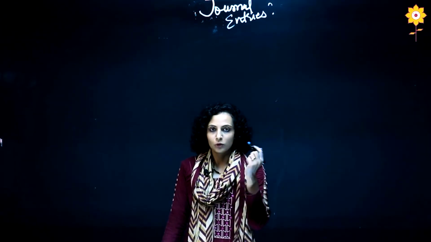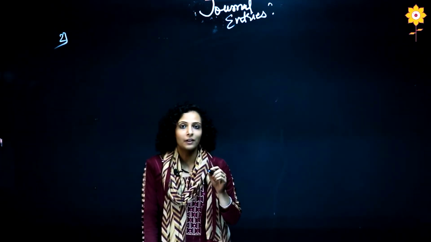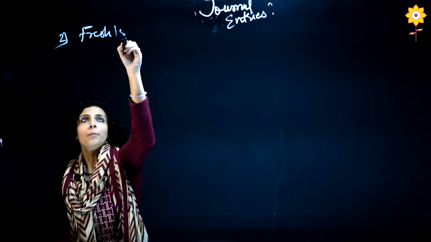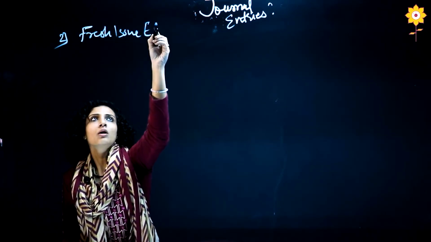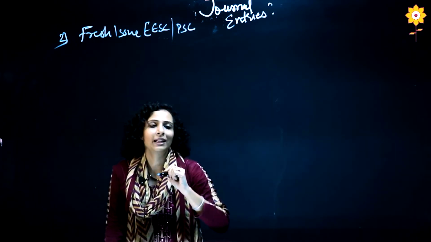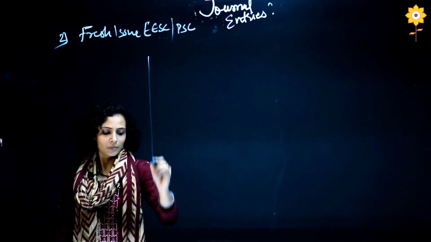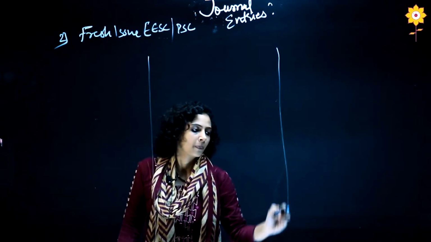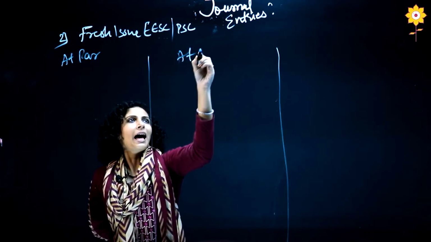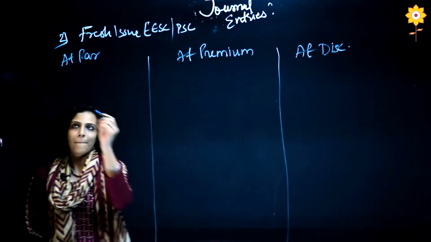Okay. Now to the second one. As per our sequence, the second journal entry is of fresh issue. Okay. It can be your preference share capital or your equity share capital. Now let us see how we will do it. There will be 3 types. Okay. So I am just dividing this here. The 3 situations can be at par, at premium and at discount. Let us see the example.